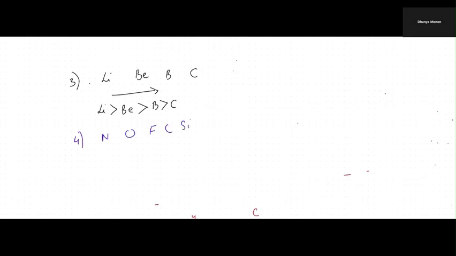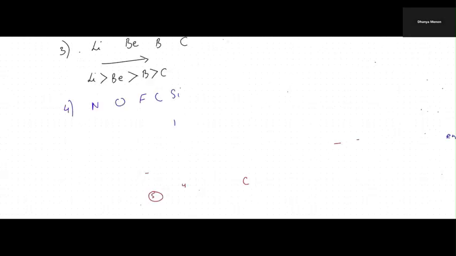According to the values given in the Pauling scale, we have learned that silicon has the least, then carbon, then nitrogen, then oxygen, then fluorine. Fluorine has the highest, right?